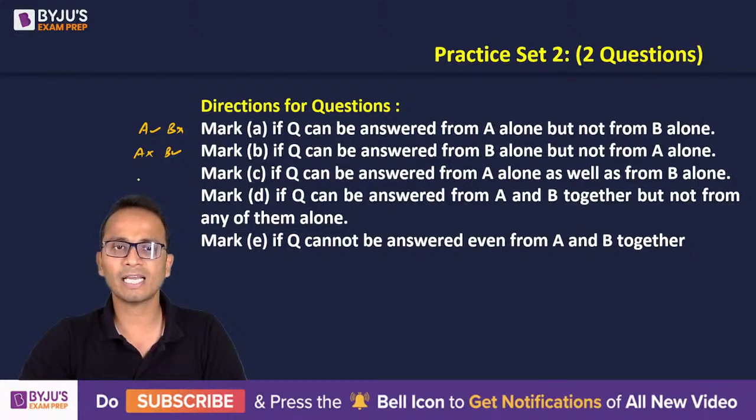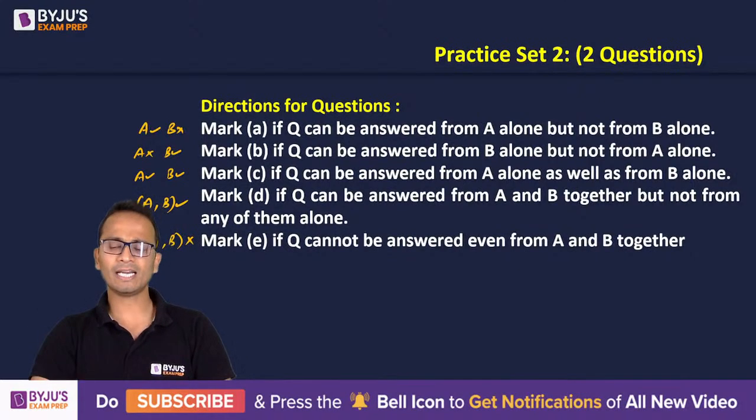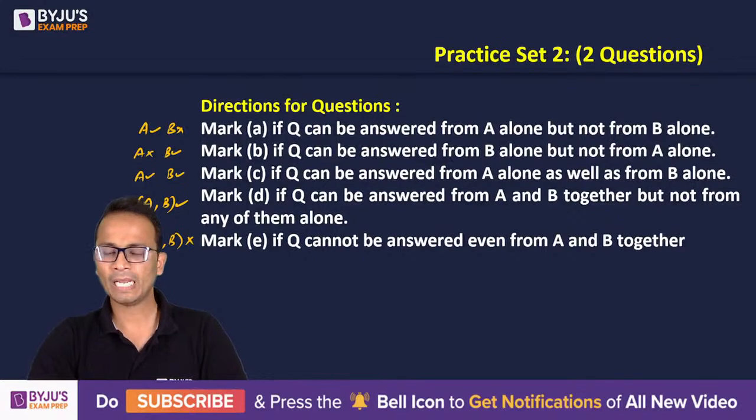C, if the answer can be given by A alone as well as B alone. D, if the question can be answered by using A and B together. And E, if even by combining these two statements, I'm unable to get the answer. So the standard options that we get. Okay. So let's look at the first question related to this set.